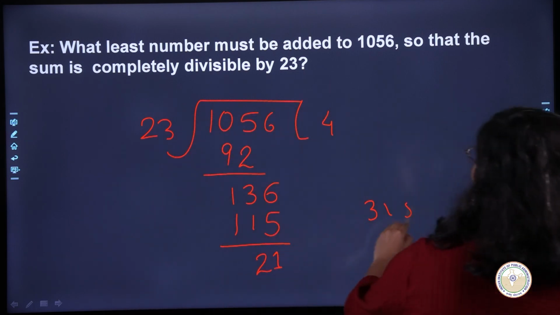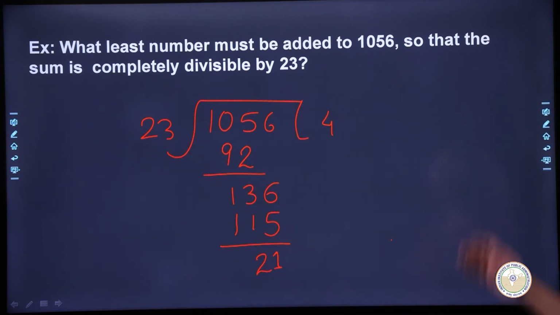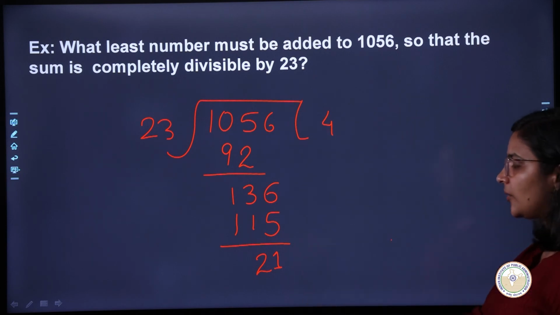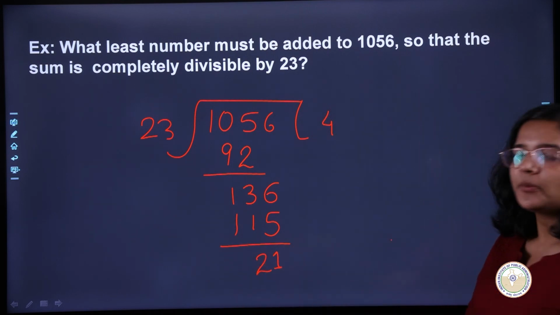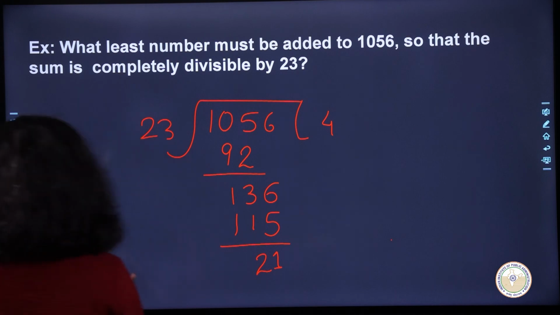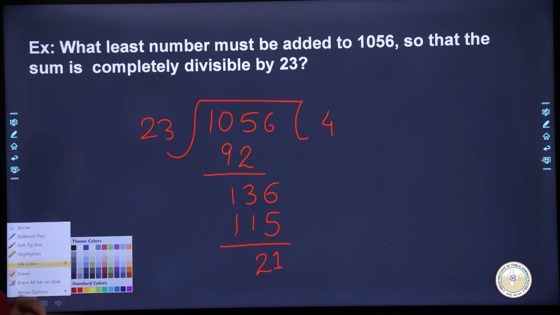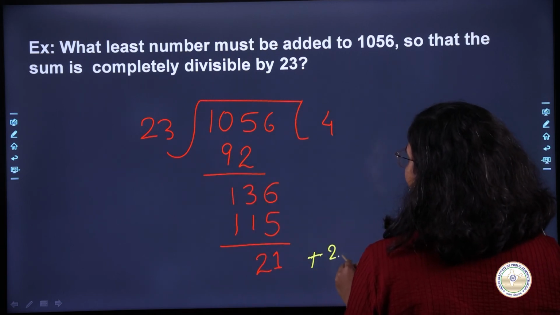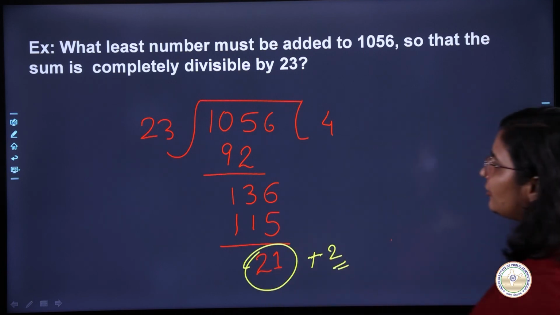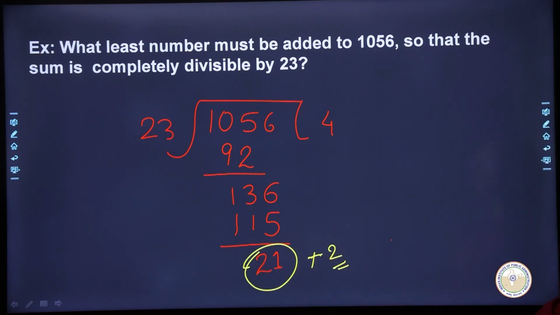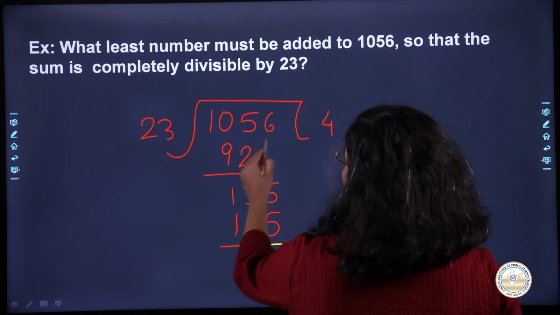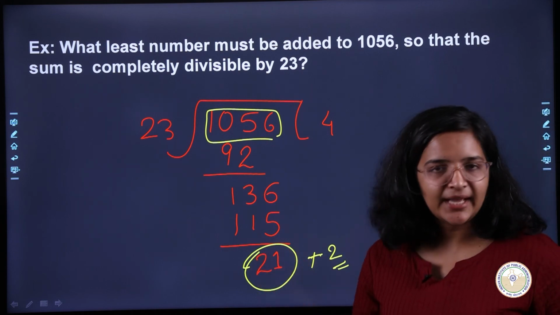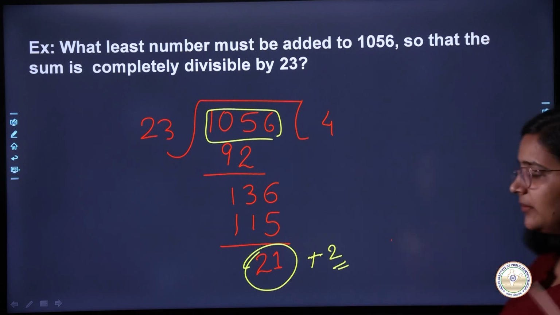So now, do you remember the question? The question says you have to add a smallest number so that the resultant number is entirely divisible by 23. So आप इसमें क्या number add करो? So अगर यहाँ पे 21 की जगह 23 होता, so we would have been okay. We would have been, you know, jumping with joy कि मेरा तो fully divisible हो गया है, ठीक है? So अब मैं अगर इसमें 2 add कर दूँ, तो ये जो नंबर है, instead of 21 it would have been 23 and we would have been okay, right? So अगर इसमें 2 मैं ऐड कर दूँ तो मेरा जो रिजल्टेंट नंबर होगा वो entirely 23 से divisible होगा. This is the same thing that we did in the previous question as well.